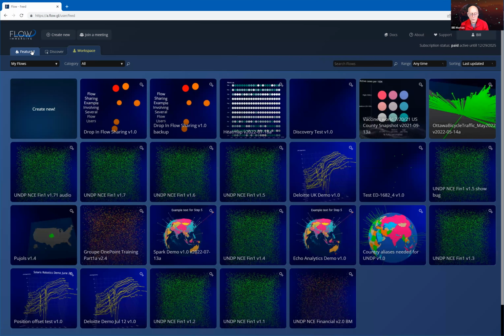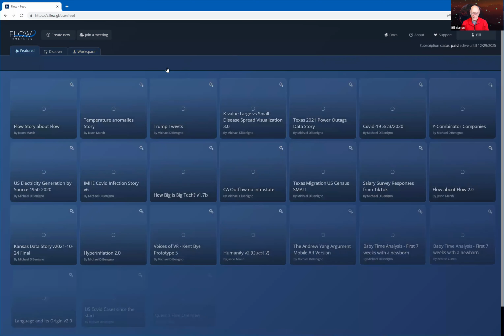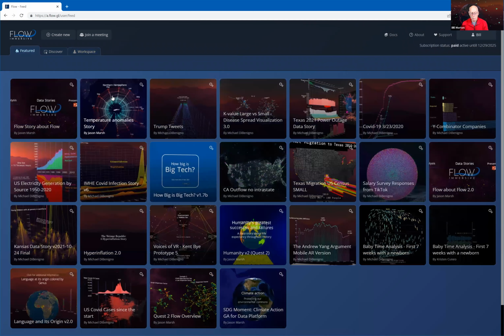So I'm going to go on to Featured first. All of you have seen this before. This is the place within the flow environment where we display these showcase flows. And right now, I think we've got like 29 of these up here. I could scroll down to a few others here if I wanted to. Right now, I think I'm showing the first 25.